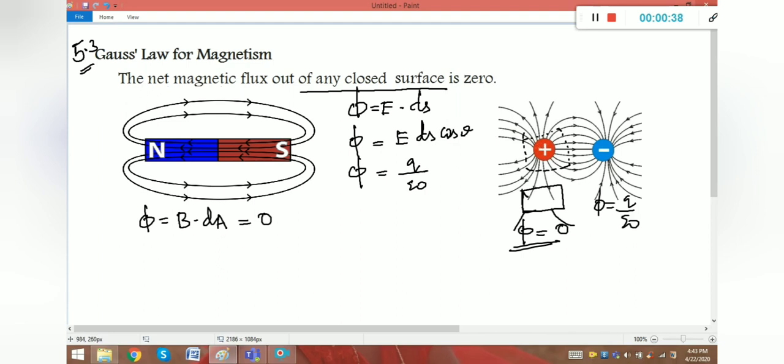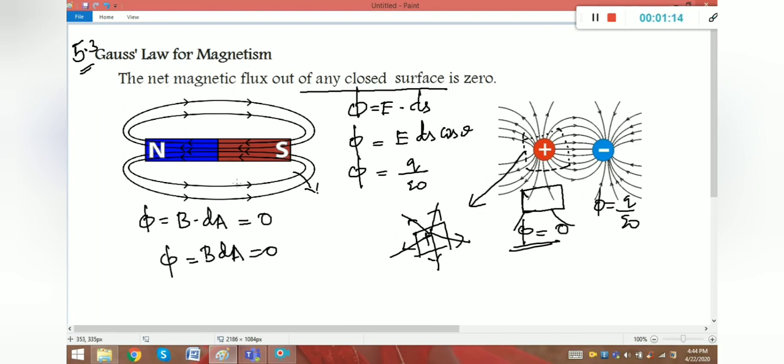We know electric field lines travel from positive charge to negative charge, so here I am going to draw the same area. From the plus charge, the field lines are leaving the area. There is no line entering this area. So come to this diagram. I am going to calculate the flux value for magnetism, that is B dA, which is equal to 0. The statement we already discussed: the net magnetic flux out of any closed surface is 0.